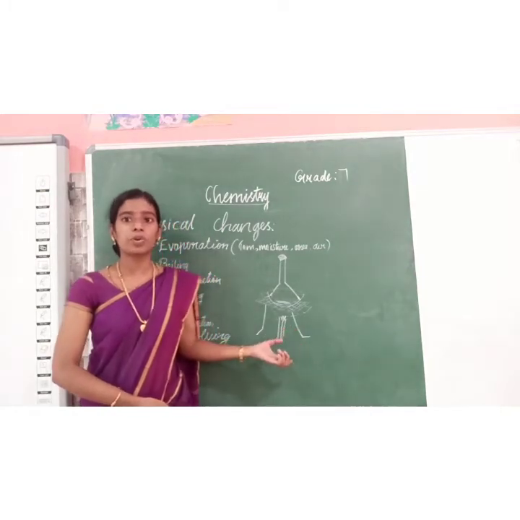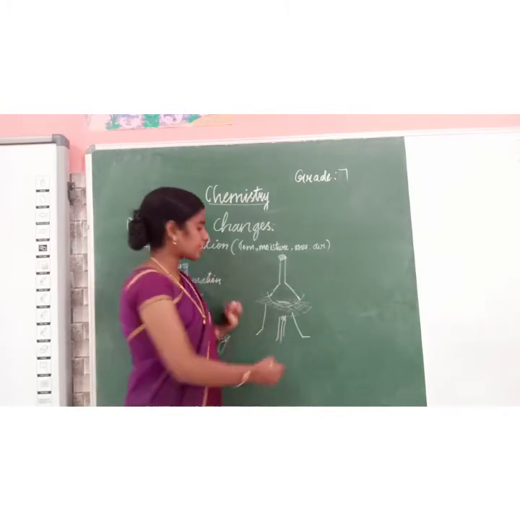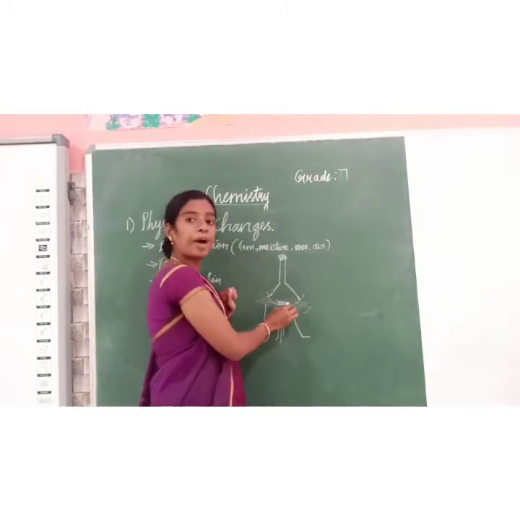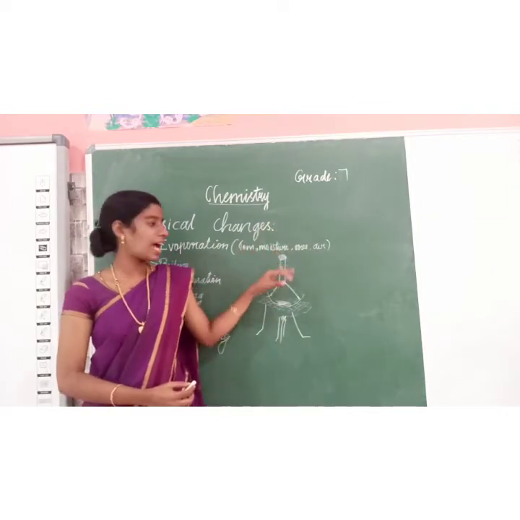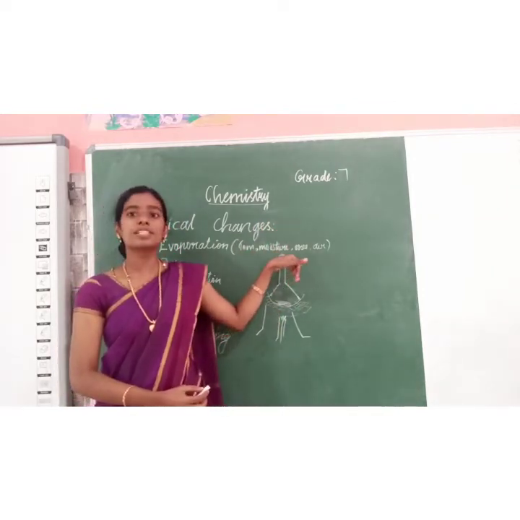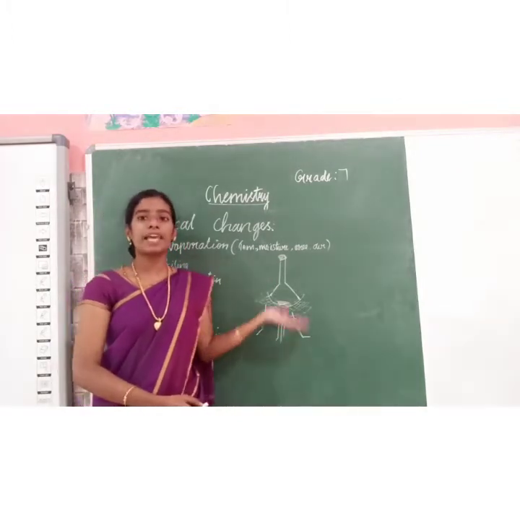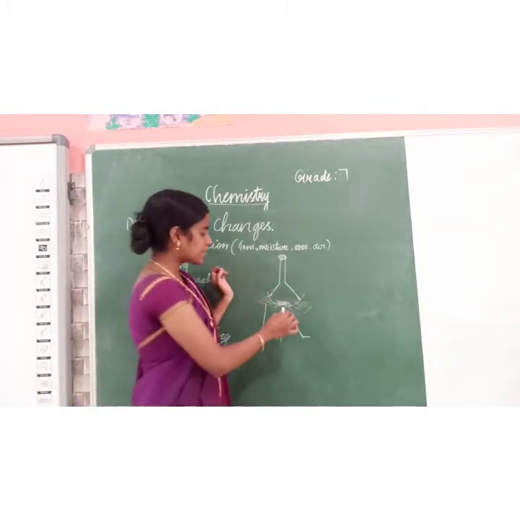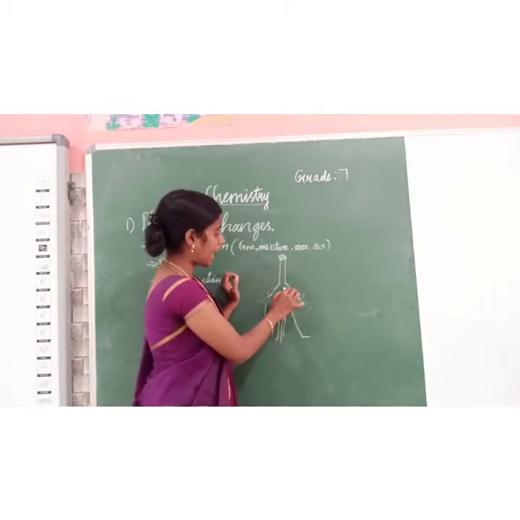Can you remember this example? Sublimation of ammonium chloride. Take a china dish. In that, we have to take ammonium chloride powder. Then we have to keep a funnel above that. We have to close this funnel with cotton cloth. Then we have to apply heat to this. This ammonium chloride powder changes into gas.